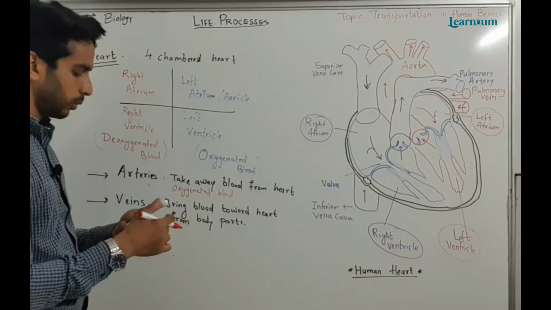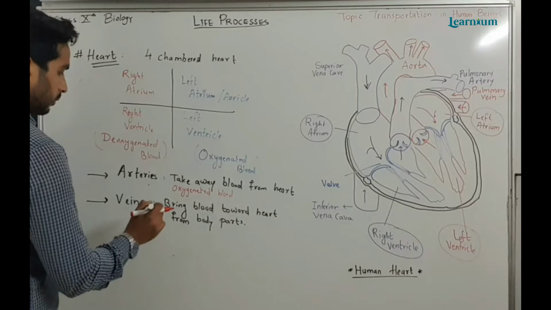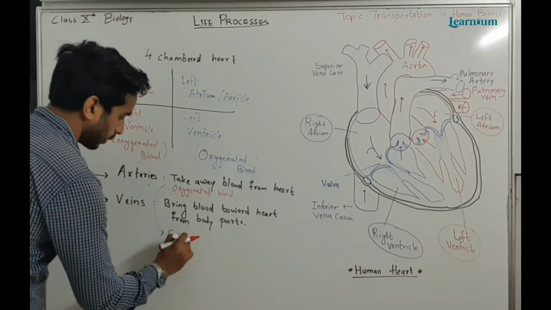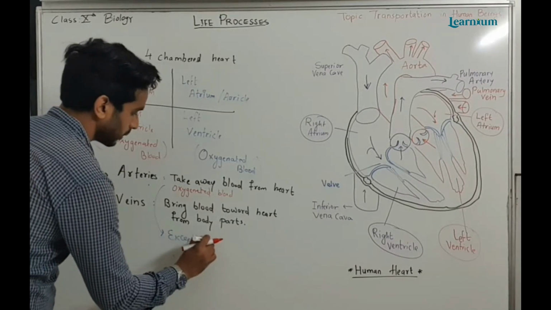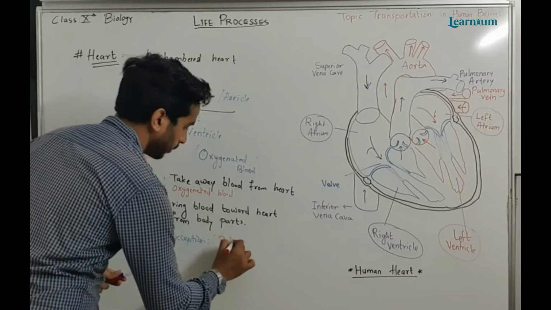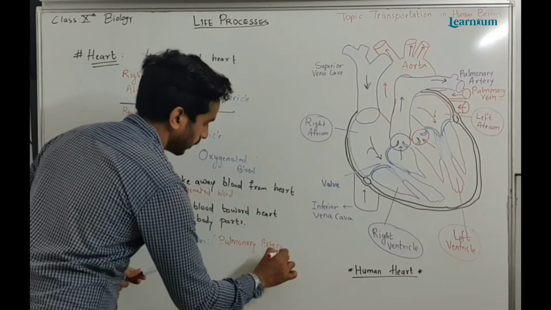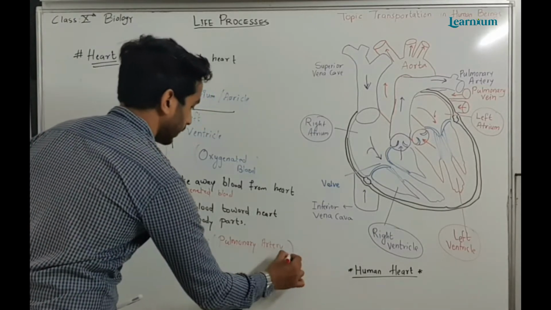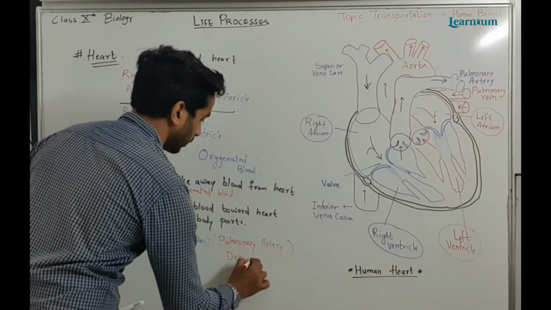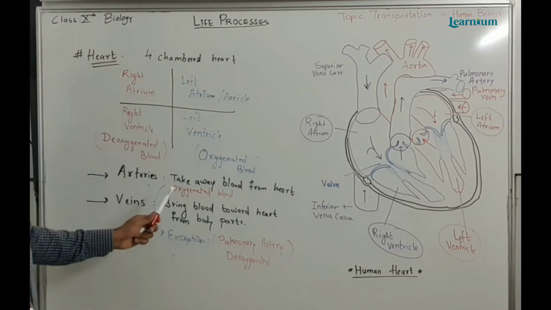One exception is there only: the pulmonary artery carries deoxygenated blood. This is the exception for arteries.